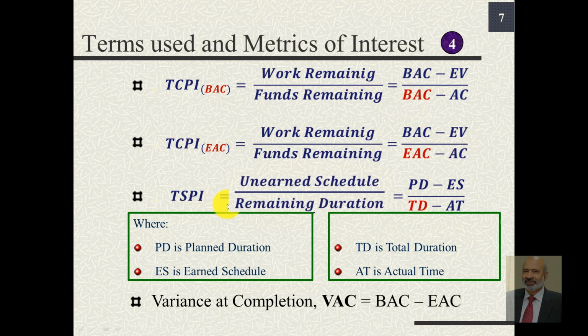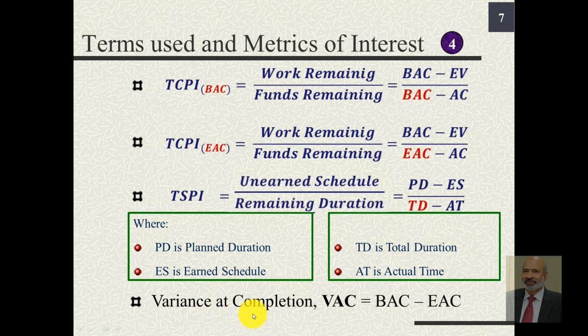Finally, TSPI is the ratio of unearned schedule divided by remaining duration, and that can be determined using this relationship: PD minus ES over TD minus AT. Here PD is planned duration, ES is earned schedule, TD is total duration, and AT is actual time, the time at which we are computing TSPI.